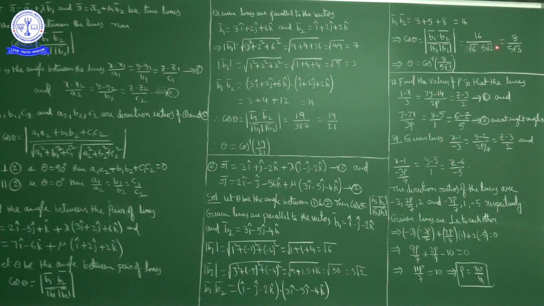So root 2 into root 2 is 2, the 2 cancels, so 8 in the numerator, denominator 5 into root 3. So cos theta is equal to 8 upon 5 root 3. So theta is equal to cos inverse of 8 upon 5 root 3.